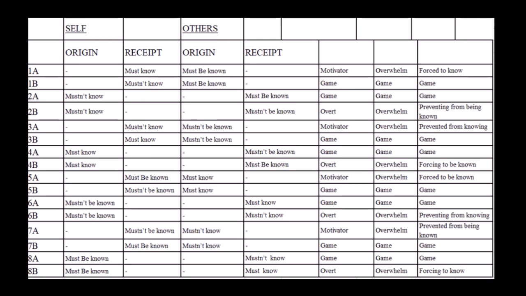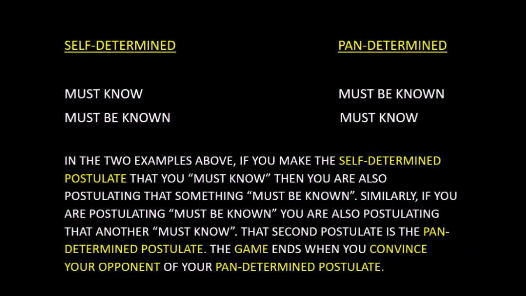The postulate made depends on what viewpoint you are taking. Your must-be-known postulate is what's known as a self-determined postulate. But since you are trying to drive me to a must-know postulate, we call must-know, in this case, your pan-determined postulate. The pan-determined postulate is defined as the postulate you are trying to drive your opponent into as a result of your own. A cop says, "I must know that criminal. That criminal must be known."